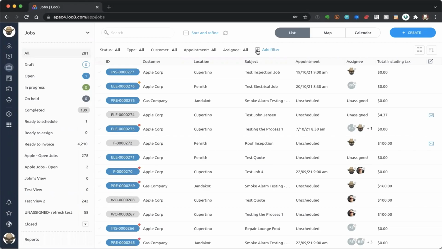Let me talk very quickly about what job filtration does, and provide some baseline information about how we see this layout. What I'm looking at here is a list of jobs. This is my Loc8 system. And you'll notice in the top left-hand corner that the all option, or the all folder, as I like to call it, is currently highlighted. This is exactly what it sounds like: my list of all of my jobs, regardless of state, when they were created, all those sorts of bits and pieces. This is since the beginning of time. So I have a total of 281 jobs.